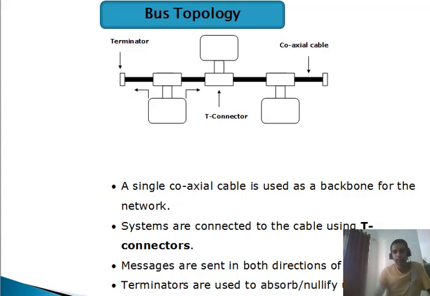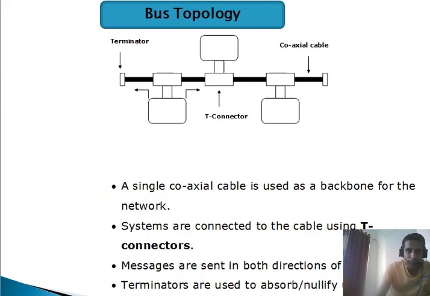Here whatever messages you send will travel in both directions, that is to and fro, that is from system A to B as well as B to A. So both are possible over here. And as I told you, the terminators are there. Suppose there is some unwanted signal traveling on the cable which is not being used, so that is to be terminated, that is to be stopped. So who is going to stop it? The terminator, that is the end points which are connected at the end of the cable. So this is the layout defined for bus topology.